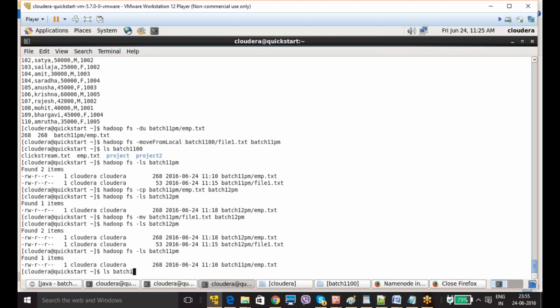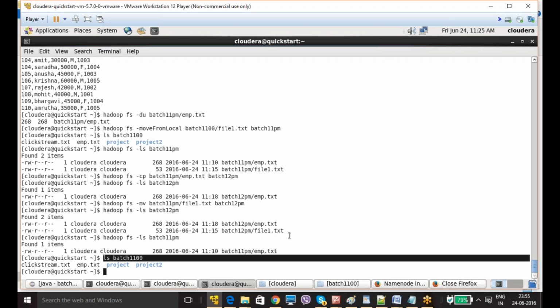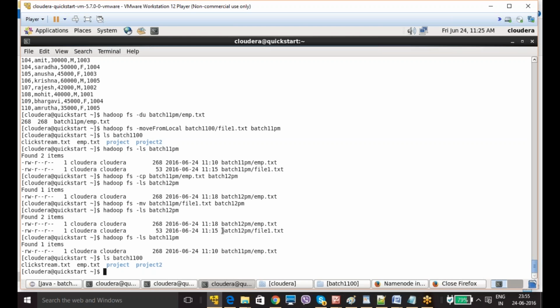ls batch 1100. I have a Clickstream employee project. Okay, so I don't have file1.txt in my local system of batch 1100. So now I am going to copy the file from the Hadoop system. In batch 12 p.m. I have a file1.txt. So now I am going to copy that file from batch 12 p.m. of the HDFS directory to my local system of batch 1100.